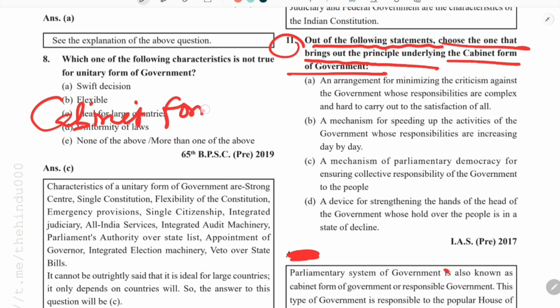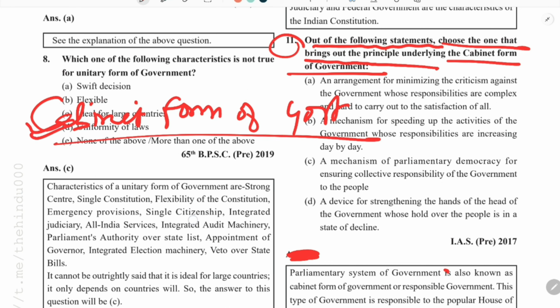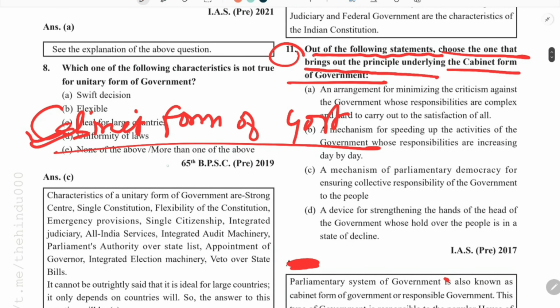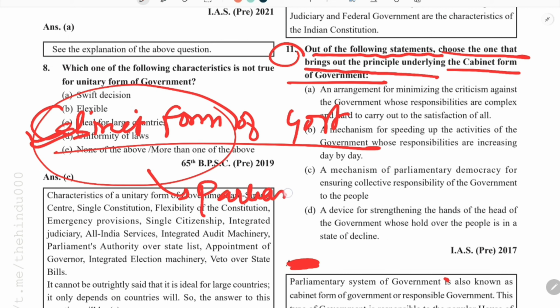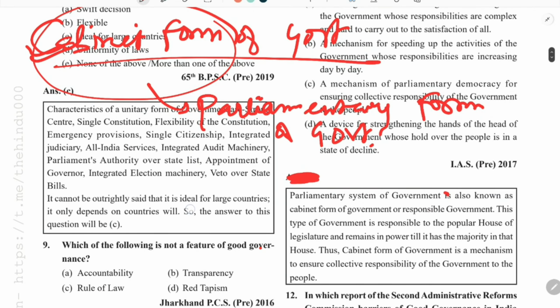If you have read Polity or watched my video, then you can easily tell that this cabinet form of government is nothing but another name for the parliamentary form of government. We have discussed what we mean by parliamentary form of government, and we had also drawn the comparison between the parliamentary system and the presidential system.